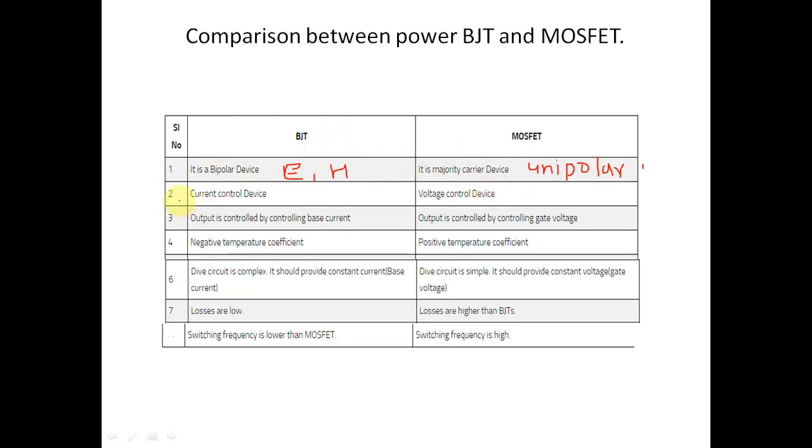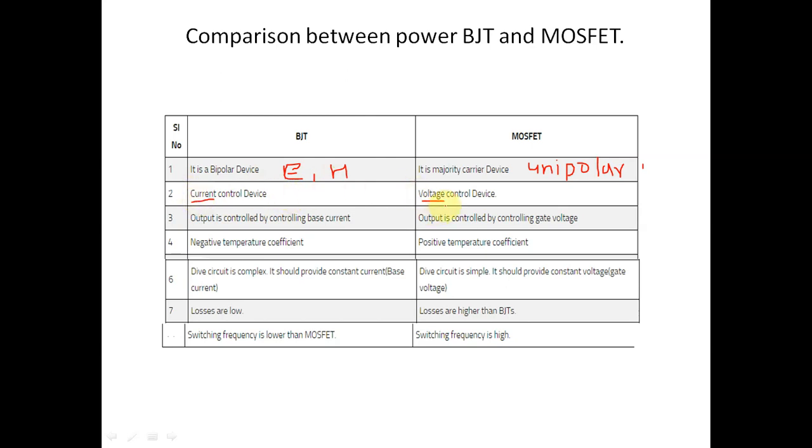Second, BJT is a current controlled device and MOSFET is a voltage controlled device. Why is it a current controlled device? Because the output is controlled by the input current.